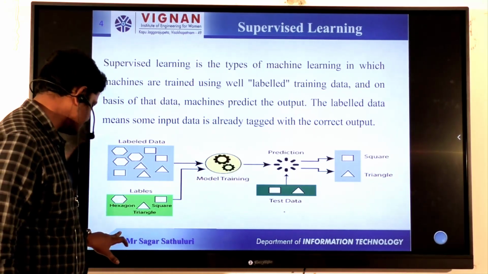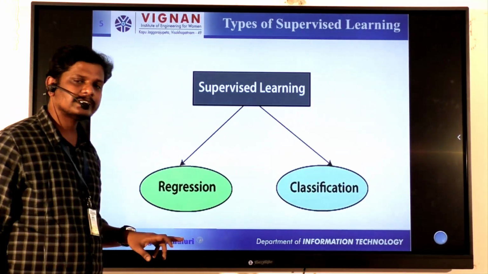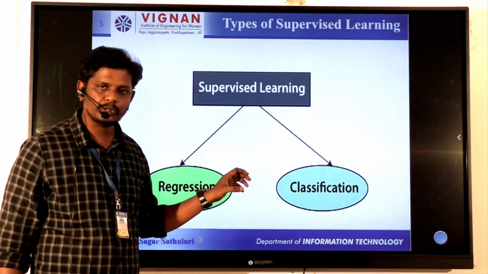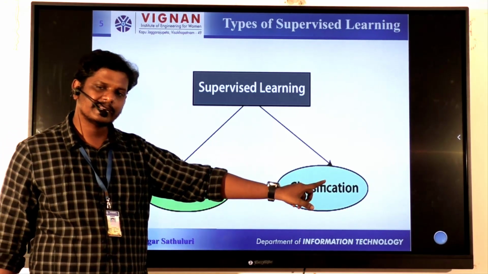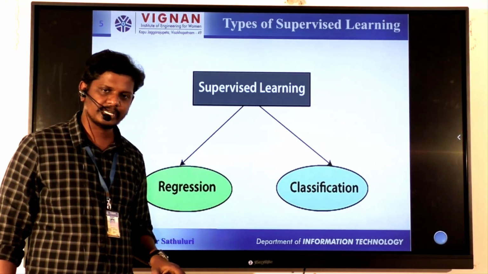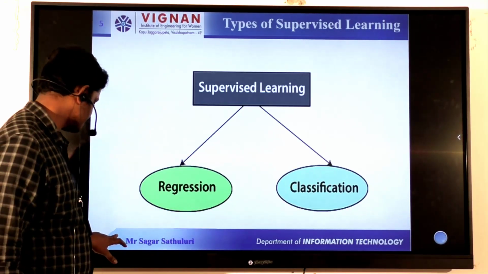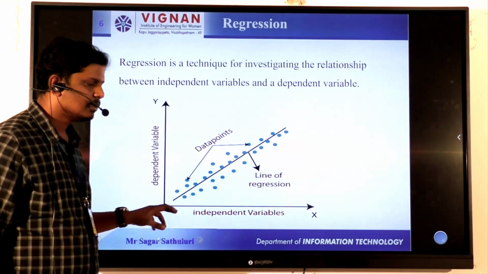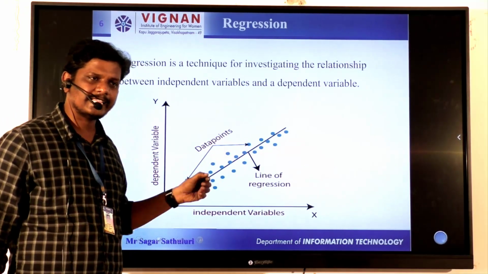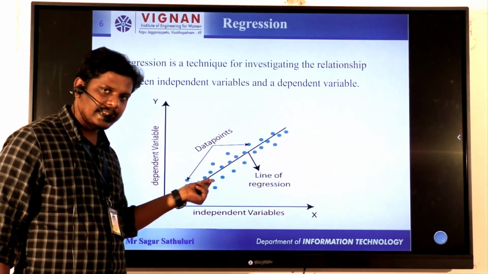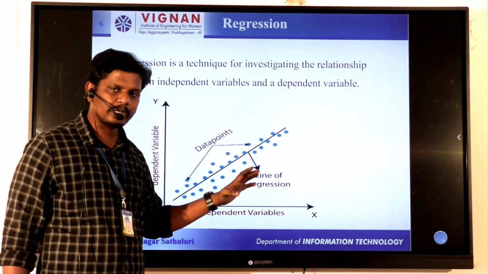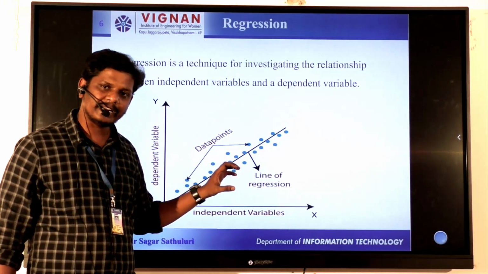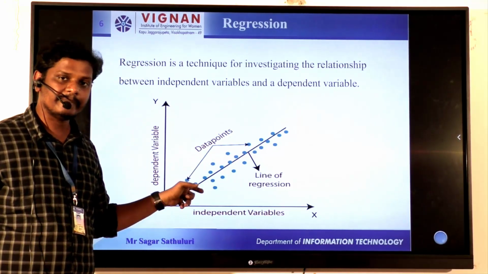Now coming to the next point: supervised machine learning is mainly classified into two categories, regression and classification. Regression is just a line that separates two values, with respect to the dependent variable and the independent variable.